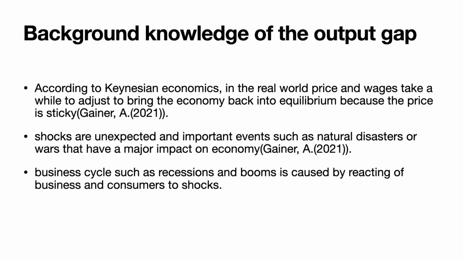So why is the economy out of GDP equilibrium? That is because shocks happen. Shocks are unexpected and important events, such as natural disasters or wars, that have a major impact on the economy. And the business cycle, such as recession or booms, is caused by the reaction of businesses and consumers to shocks.